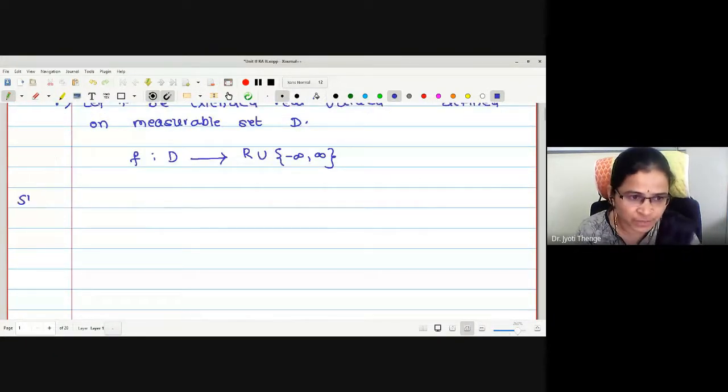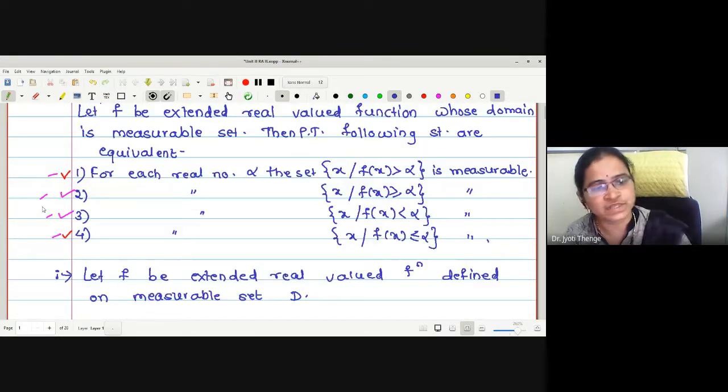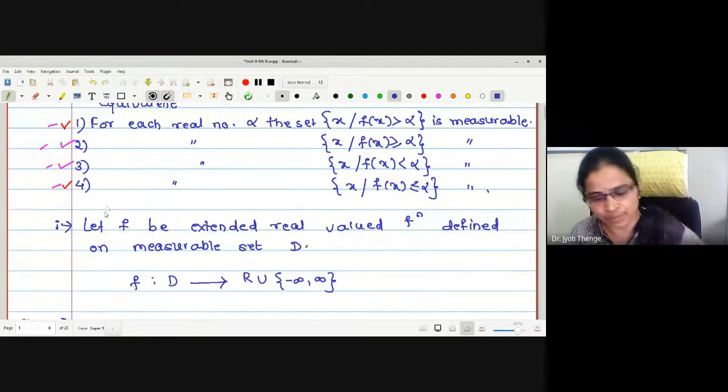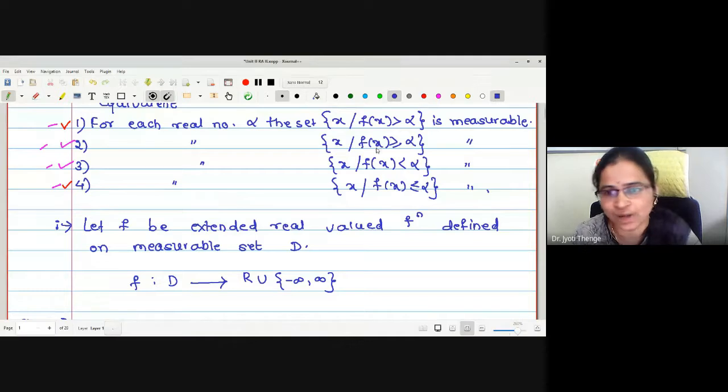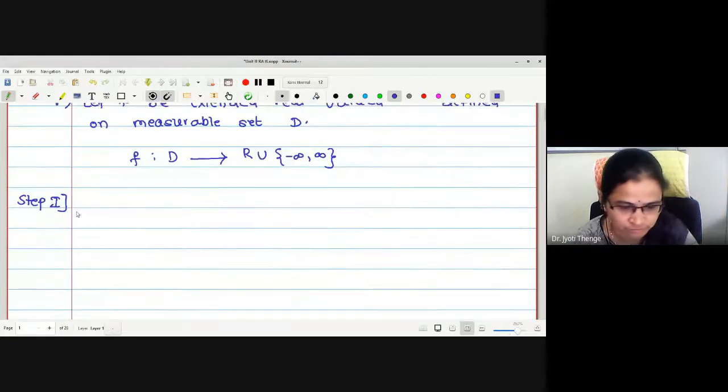Let me write step number 1. What we are going to prove in step 1 is 1 implies and is implied by 4. For this, I will simply write that these two sets involved in 1 and 4 are complements of one another.